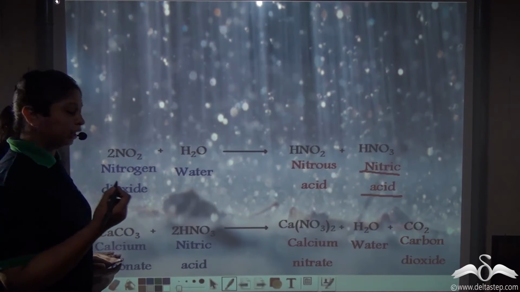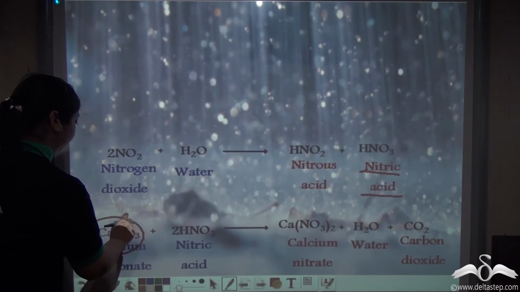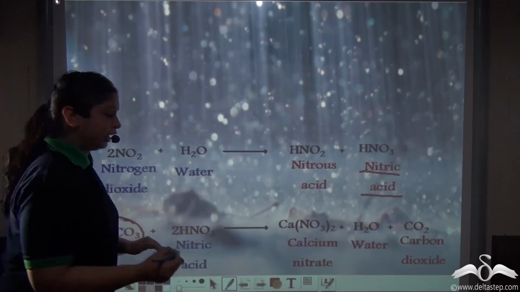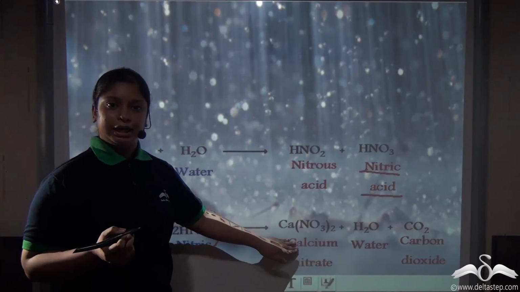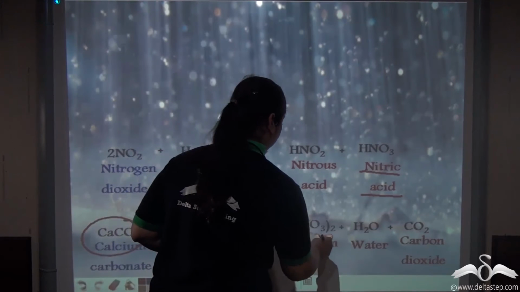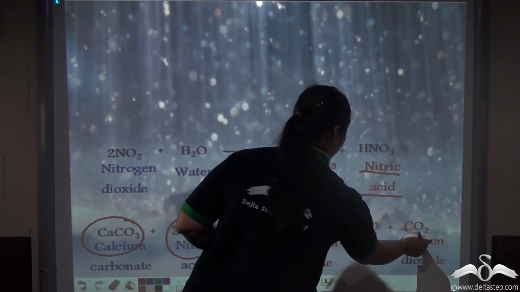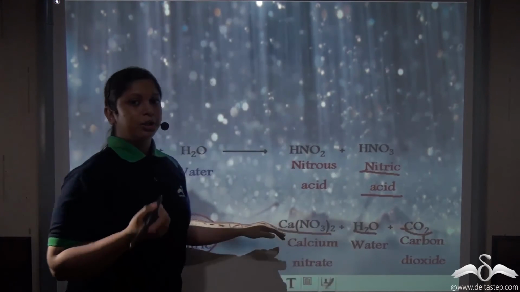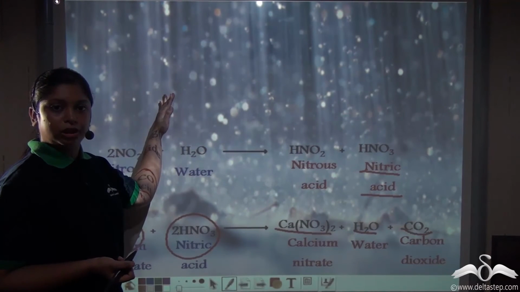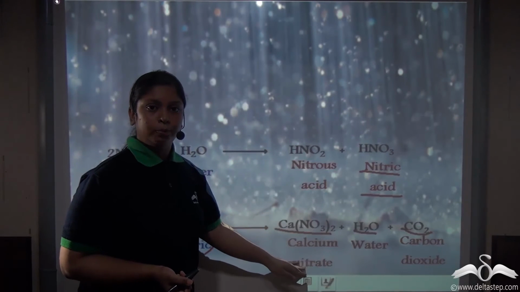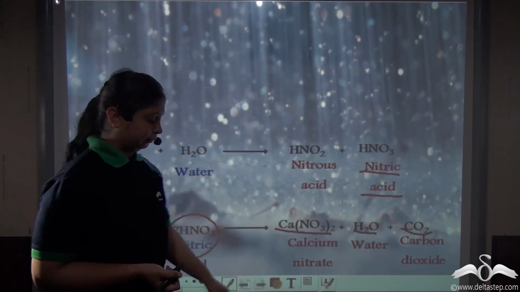So, calcium carbonate combines with the nitric acid to give soluble nitrates like calcium nitrate along with water and carbon dioxide. So, you see how lightning has caused the atmospheric nitrogen to be converted into soluble nitrates in the soil.